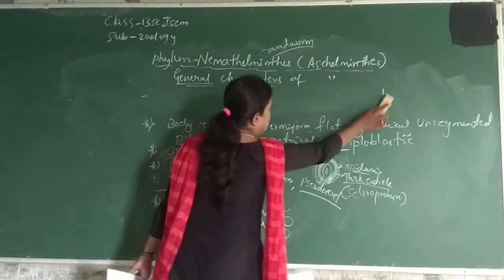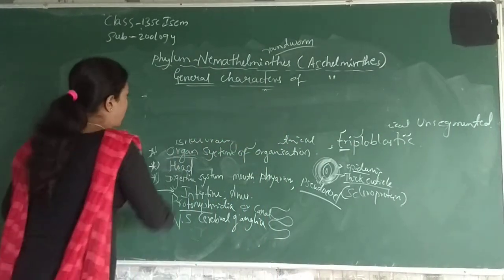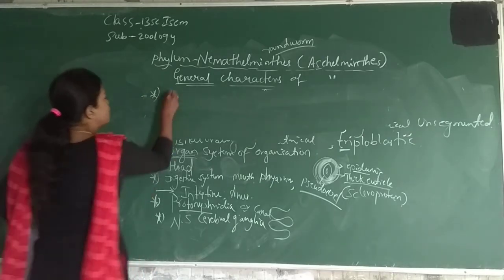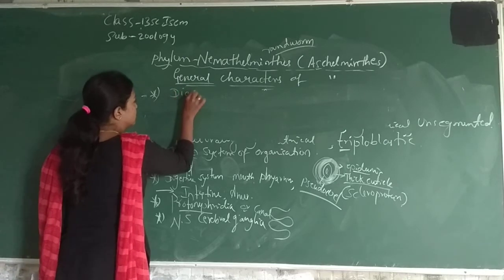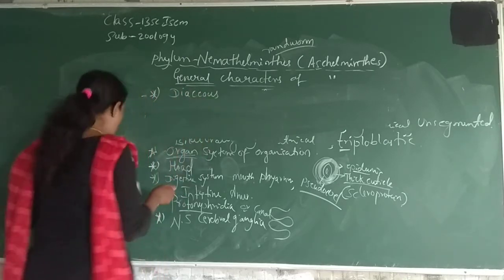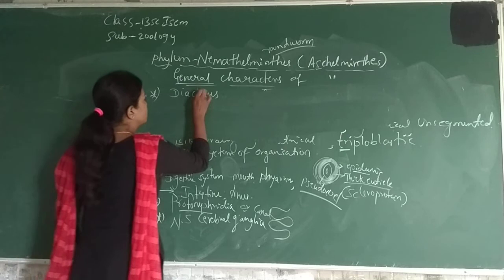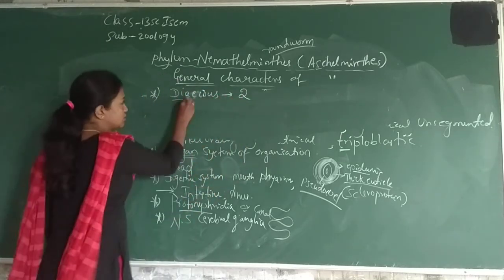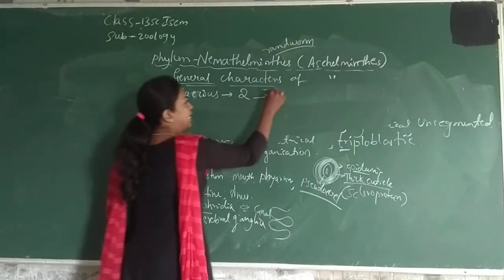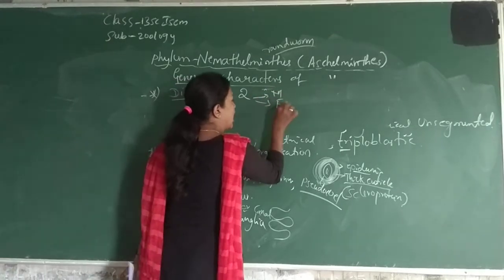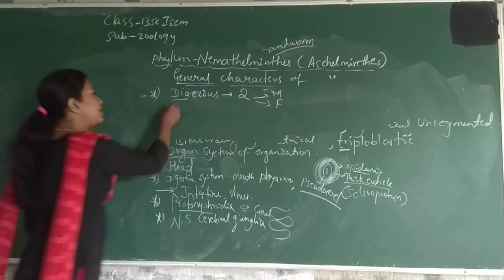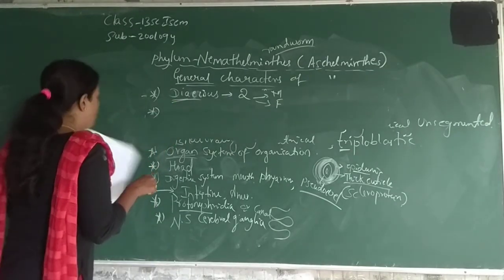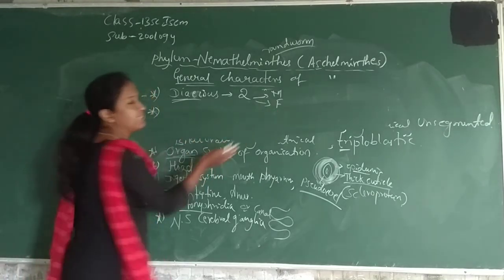The next general characteristic of the phylum Ascalepids is that these are mostly dioecious animals. You already know dioecious means di, two, so male and female organs are in separate individuals. Another characteristic is that the male is usually smaller than the female.